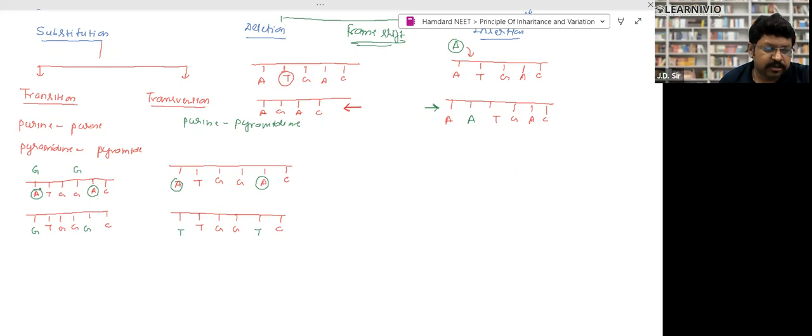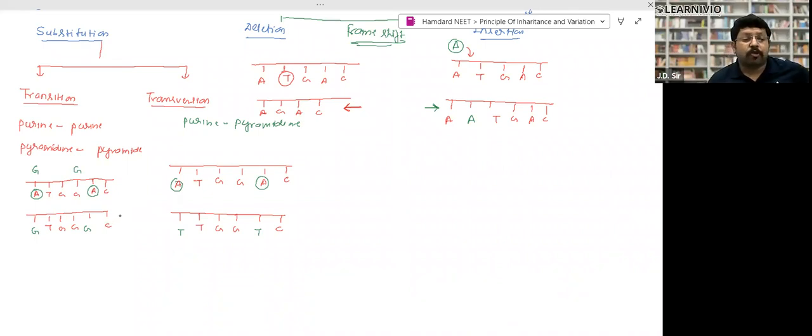In the gene sequence ATGGAC, everywhere where there is an A, a G will come, right? Now the sequence will change. Here, what happened? A purine is substituted by another purine. Now what will happen in transversion? A purine is substituted by a pyrimidine. In place of the A, T will come, so everywhere where A is present, there will be T. So a purine is substituted by a pyrimidine.